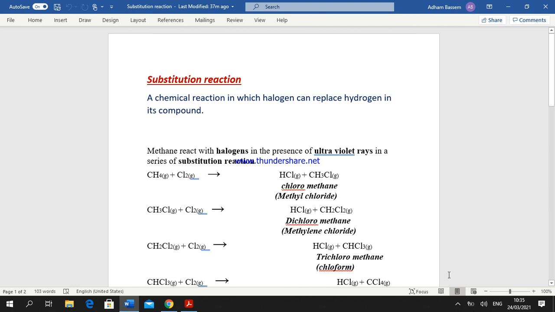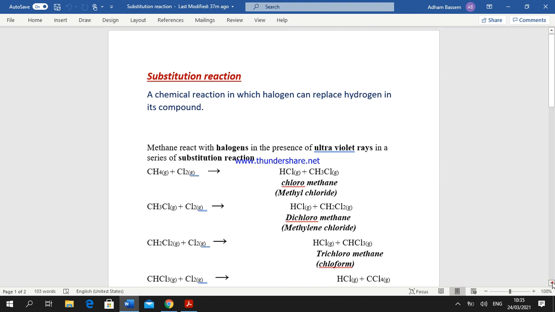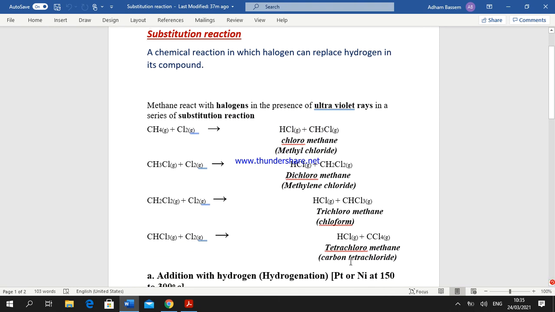Then trichloromethane can also react with chlorine gas and form tetrachloromethane, okay? And hydrogen chloride, or hydrochloric acid gas, will be formed. This type of reaction is known as a substitution reaction, okay? It requires the presence of ultraviolet rays or heating up the temperature to 400 degrees Celsius. Okay, thank you.